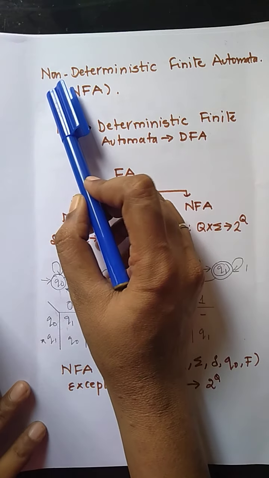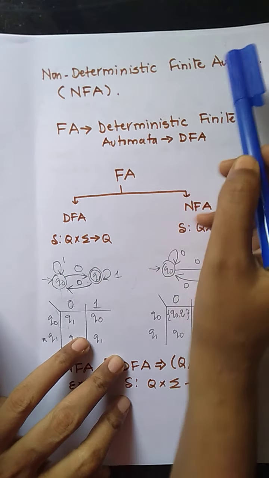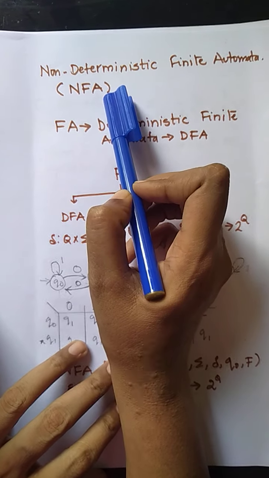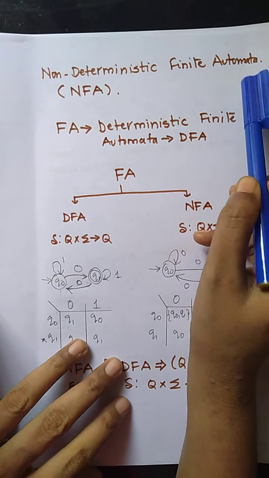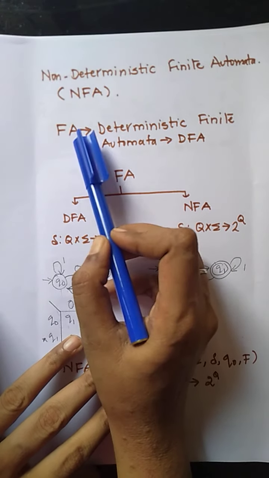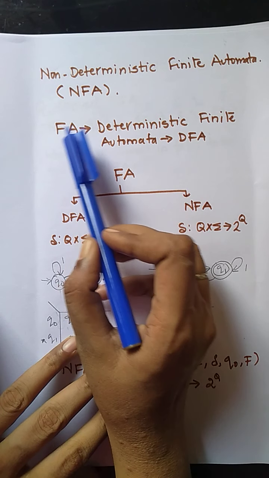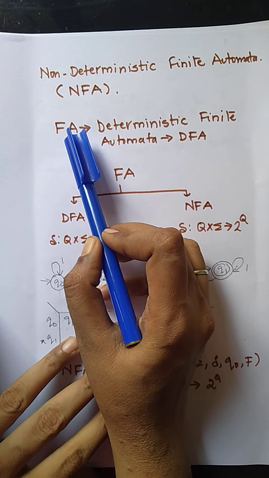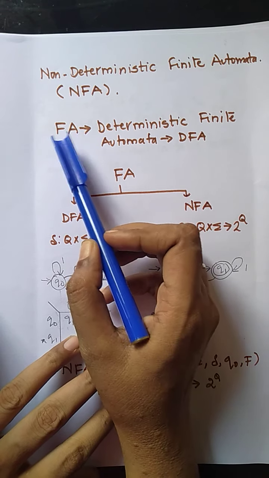Today we are going to discuss non-deterministic finite automata, which is also called NFA. Before discussing non-deterministic finite automata, first of all we are going to determine the different types of finite automata that we had already discussed. All the problems previously we had solved were for finite automata.